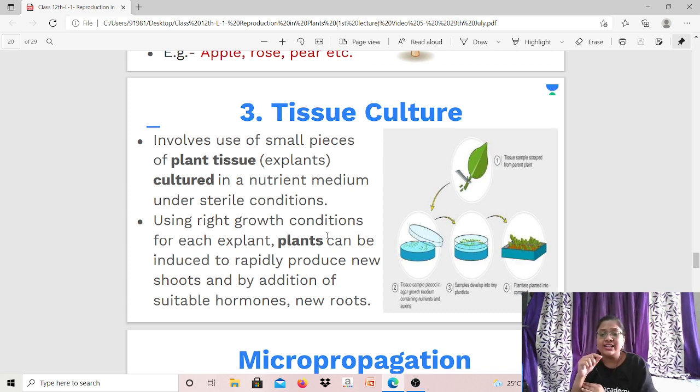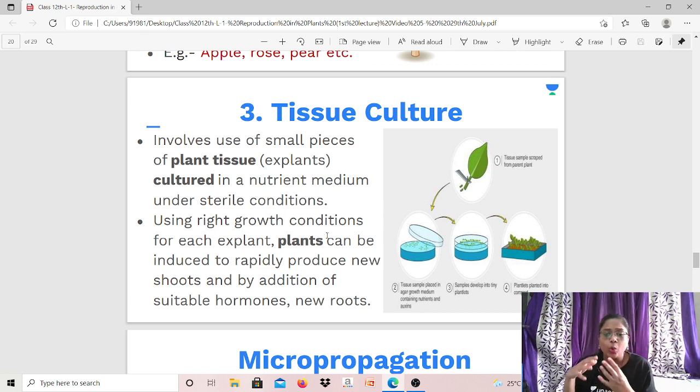Of course, all these things are done under sterile conditions because we do not want several microorganisms coming into the picture. The live microorganisms should not enter the Petri plate, or else contamination will occur and you won't get the desired results. You want plants to grow out of it. That won't happen. Okay. So it is done under sterile conditions to avoid contamination.